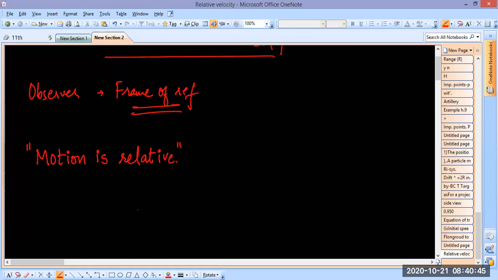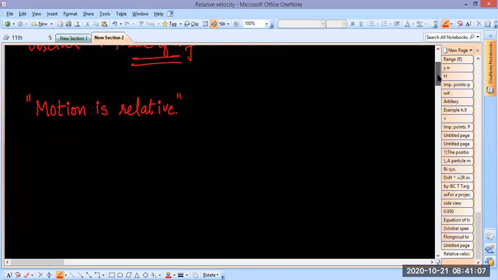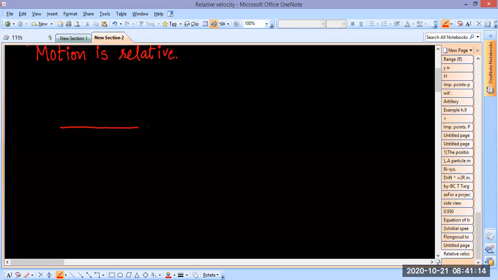Motion is relative. This is like the unwritten laws of nature. So what is the meaning of this sentence? I would like to explain this by giving an example. I'm not so sure I would have mentioned it. I think I did, but now you'll know better.